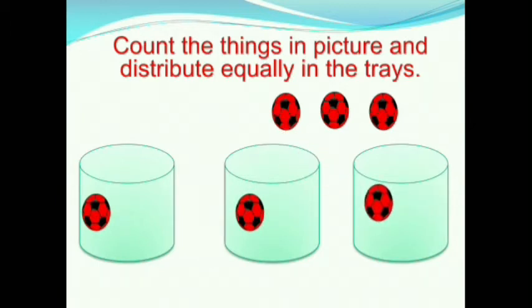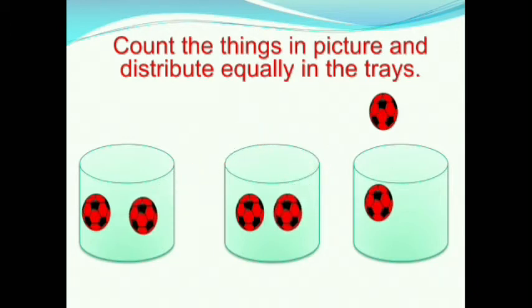First we have 6 balls. Now how many balls are left out? 1, 2, 3. 3 balls are left out. Again we will keep one ball in this tray. Again we will keep one ball in this tray. Again we will keep one ball in this tray. Now how many balls are there in each tray? 1, 2. 1, 2. 1, 2. Each tray gets 2 balls.